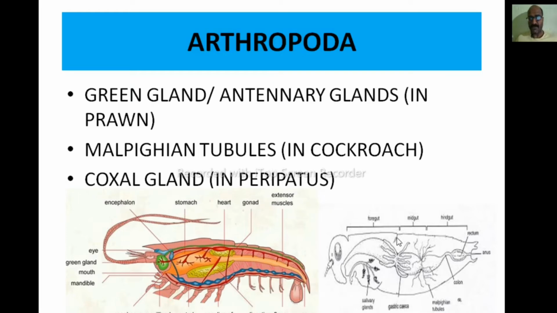The number of tubular structures attached between the foregut and the midgut, more than 100 of them, are present. They hang into the hemolymph, but they open into the alimentary canal. So they absorb the waste matter and release it into the alimentary canal. These are known as the Malpighian tubules. So Malpighian tubules in cockroach are the excretory organ.